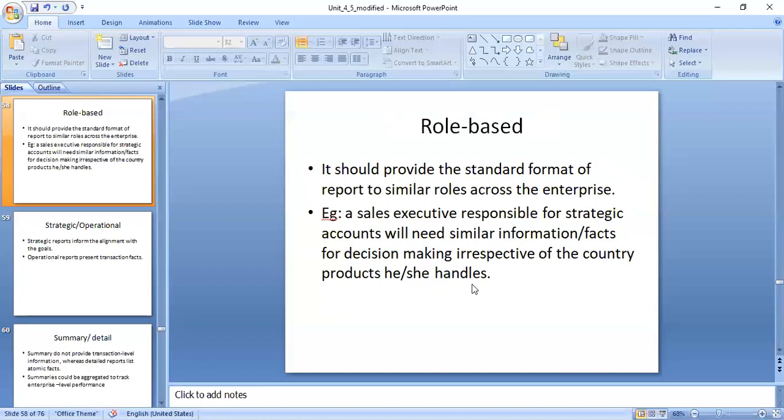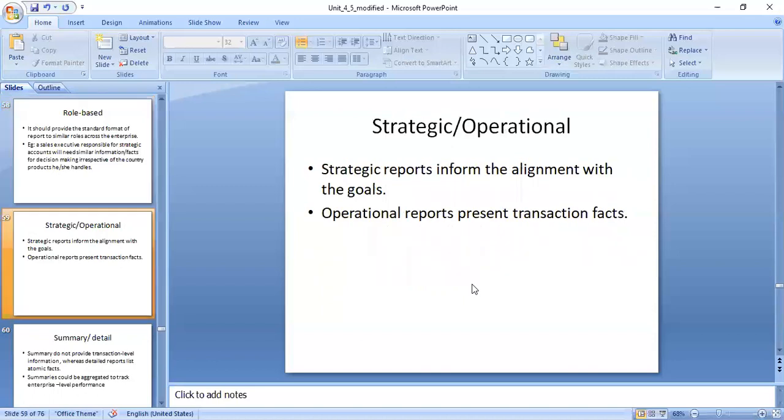That is the role-based one. The next is strategic or operational level. Strategic reports inform the alignment with the goals. What exactly? Strategic reports will decide what goals you're going to achieve, like monthly, quarterly, or yearly. Operational reports present the transactional facts. You have decided to achieve the goal for this week.